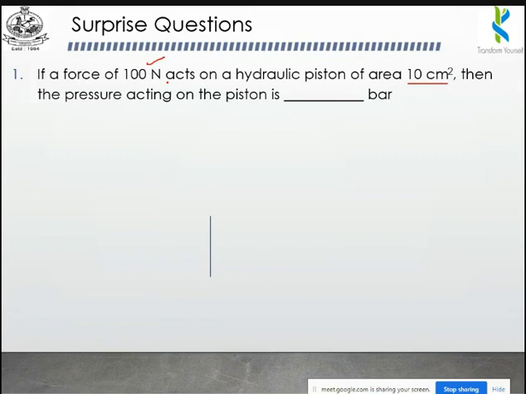Now you don't have 10. So it is 10. You don't have to do this in a calculator. It is 100 Newton divided by 10 centimeter square. So the pressure in the unit Newton per centimeter square is 10 Newton per centimeter square. So you have to do a unit conversion for this problem.